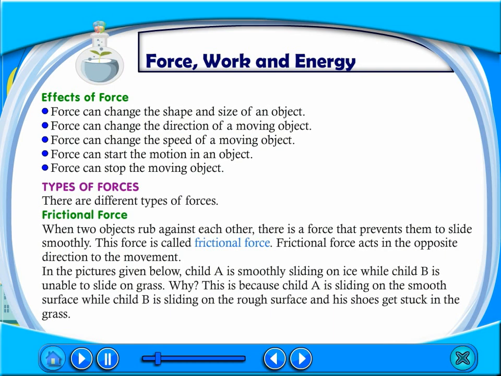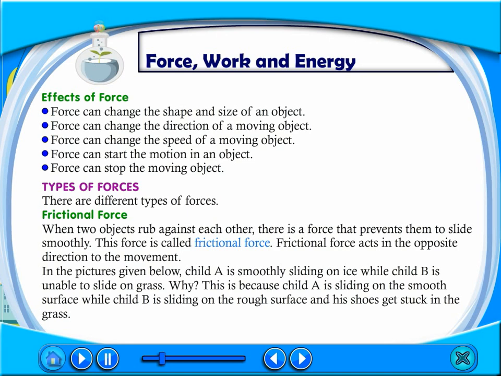Types of forces. There are different types of forces. Frictional force. When two objects rub against each other, there is a force that prevents them to slide smoothly. This force is called frictional force. Frictional force acts in the opposite direction to the movement.